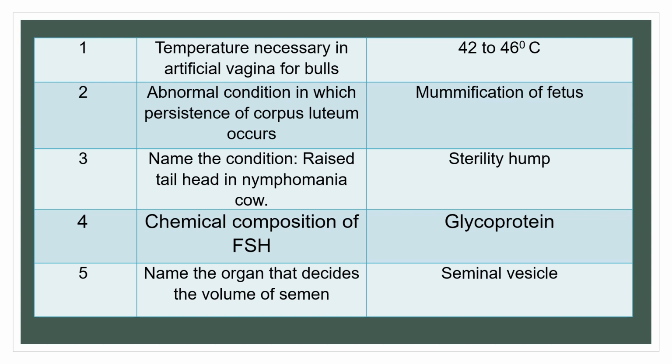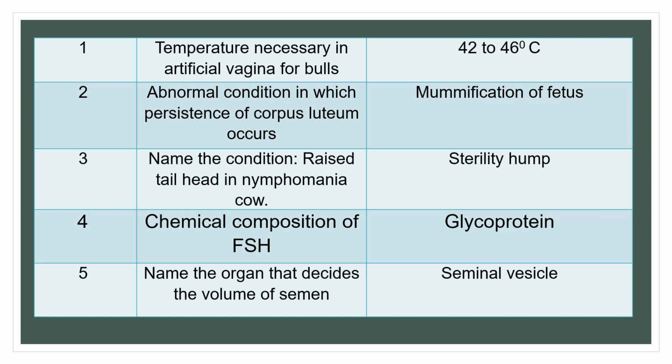Question 3. Name the condition in which the cow shows a raised tail head and nymphomanic symptoms. The answer is sterility hump. It is an important question.